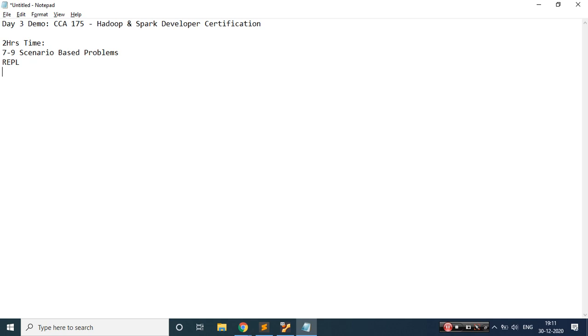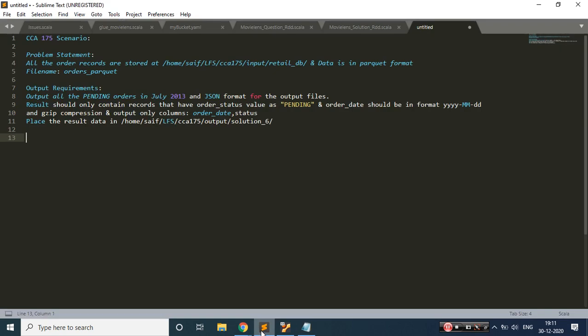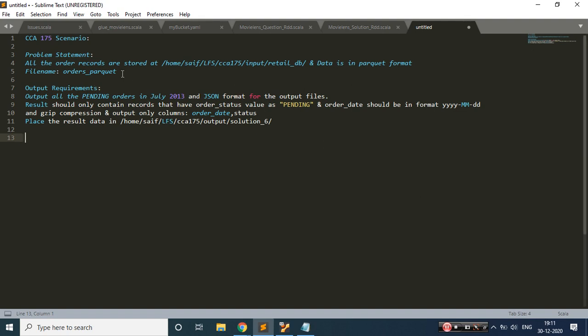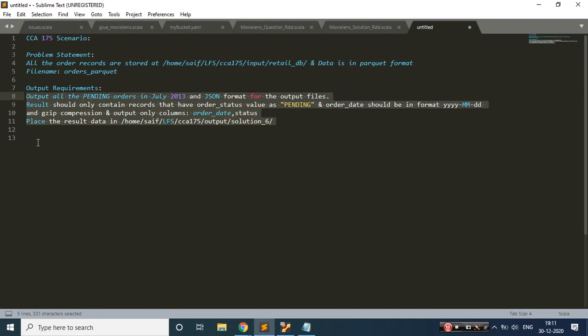So let's start with the scenario. It's a small scenario which I have taken because I wanted to keep all these demos short and simple so that you get a gist of what we are trying to learn. If you know all this, it will just expand your horizons or be something new to you. I've taken a small problem statement and we need to solve this. This is how it would appear. I would be writing my solution over here and we would be copying and pasting.